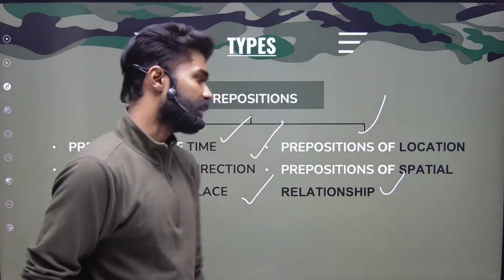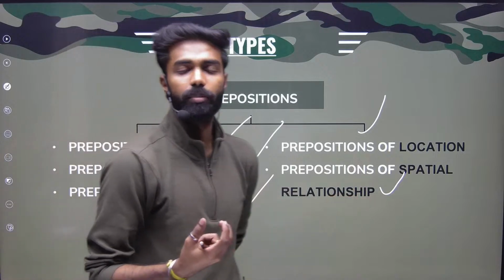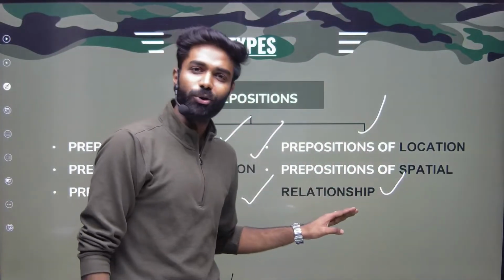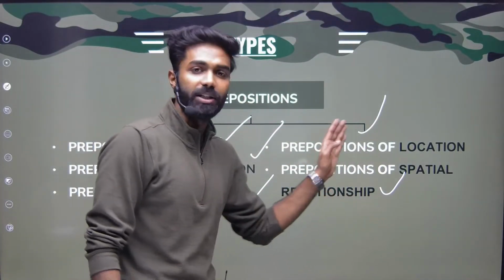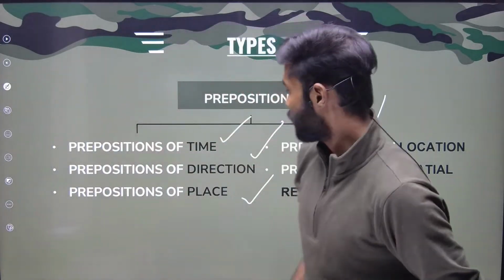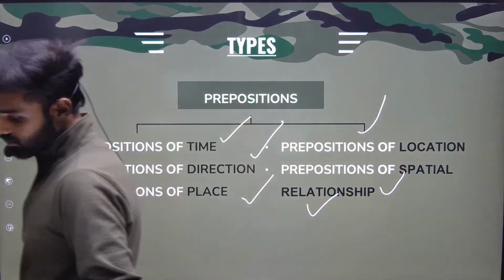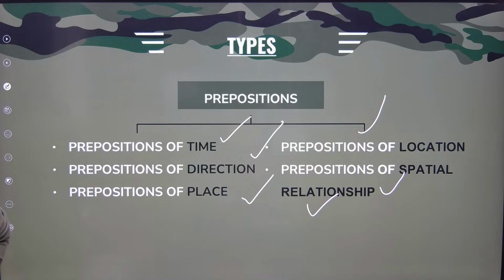Spatial prepositions are those prepositions which will be showing you the relationship between one entity to another entity with the help of introducing another entity. All right, if I'm telling you directly like this, I know you won't understand anything, but I have slides for everything. So one by one we'll complete, and then we'll be looking at spatial relationship as well, right? Shall we move to the next one? All right.